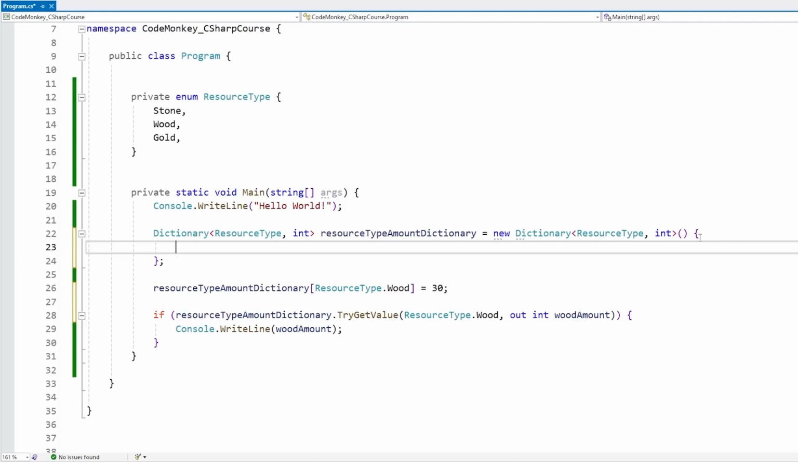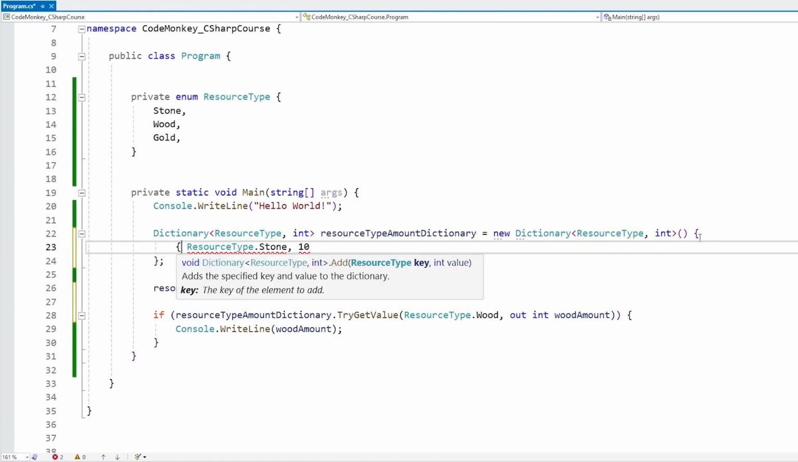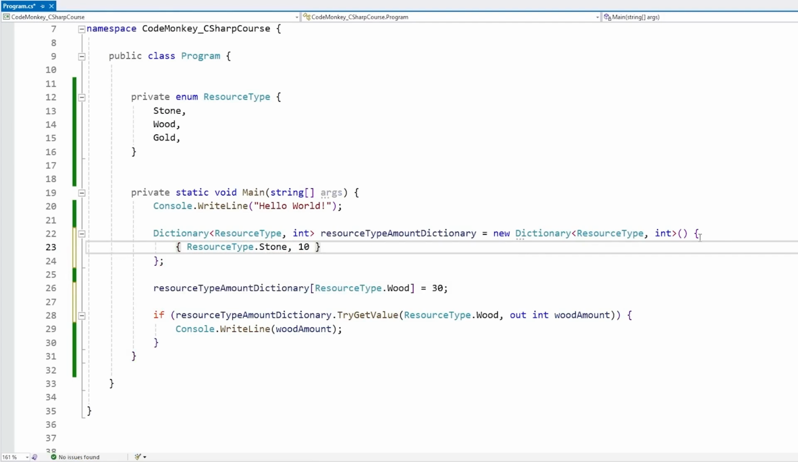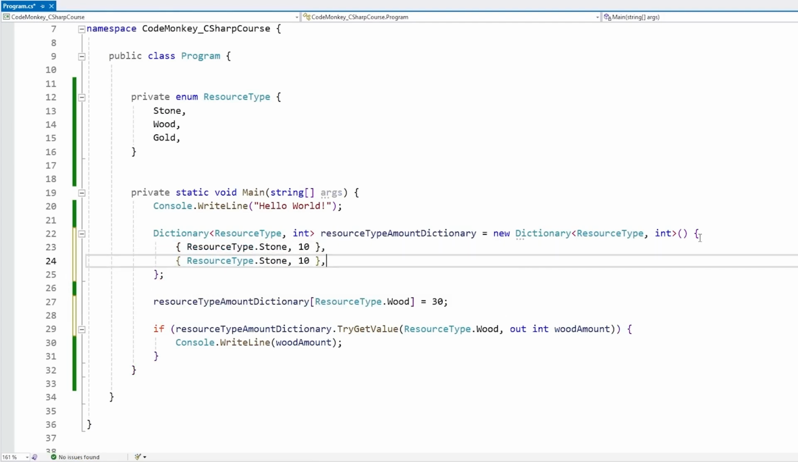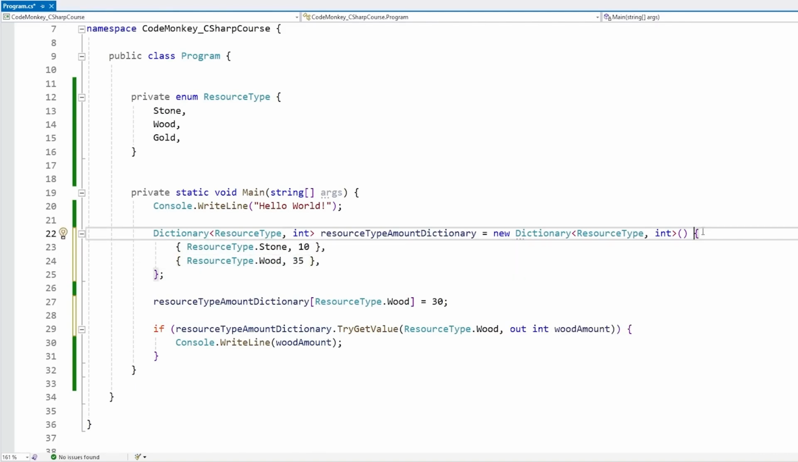But remember, a dictionary is a key value pair, so we need to somehow define a key and a value pair over here. If we just do resource type.stone and then 10, nope, this is an error. The correct way to define a key value pair is with another pair of curly braces. So put this one inside open and close just like this. And then if we want to initialize more, we can just start with wood and something and so on. Now importantly here, pay close attention to the syntax. We've got curly braces on the whole dictionary, and then again for each individual key value pair.